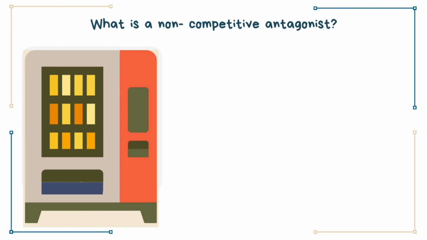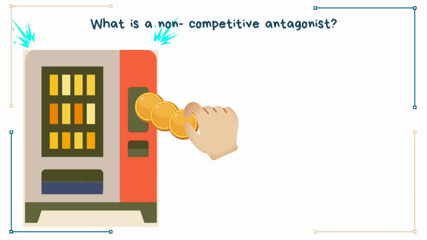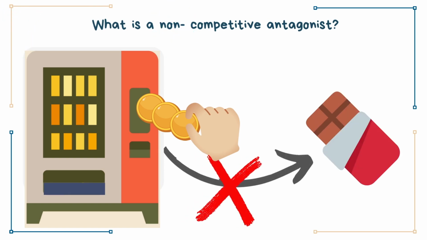What are non-competitive antagonists then? Imagine another friend comes up to the vending machine and spoils the machine in such a manner that irrespective of how many coins you put into the machine, you never get a chocolate. Such is a non-competitive antagonist.